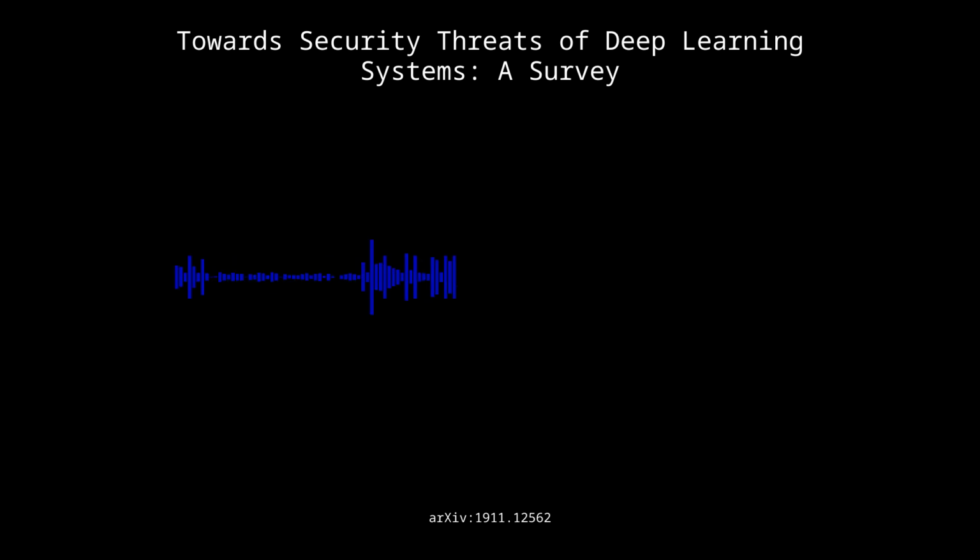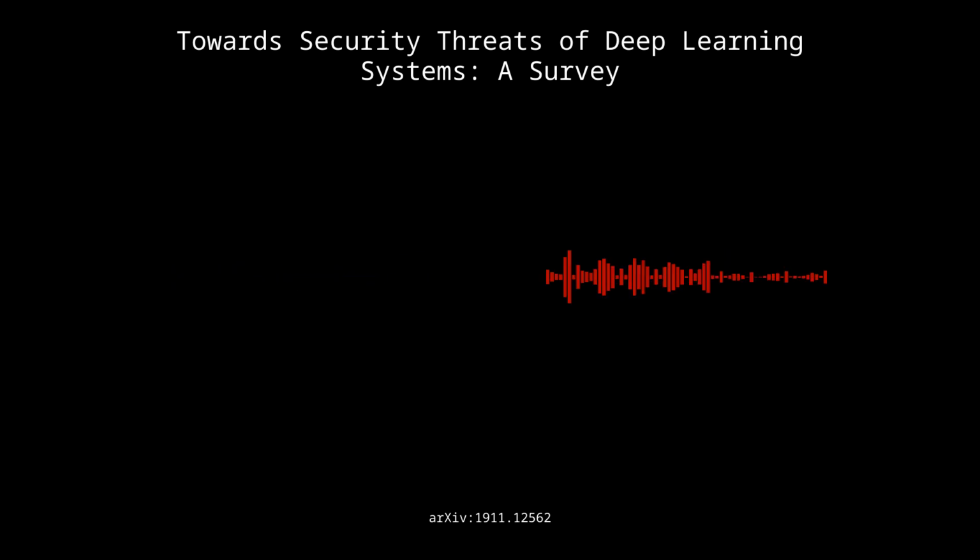Well, the paper talks a lot about data privacy techniques like differential privacy and homomorphic encryption. Oh, yeah, I've heard of those. So differential privacy basically adds noise to the training data in a way that still preserves the overall statistics but makes it harder to identify individual data points. Okay. And then homomorphic encryption lets you perform computations on the encrypted data without actually decrypting it. So you can train and make predictions without ever exposing the raw data. Exactly. It's like working with a shadow of the data instead of the real thing. Very cool. And much safer. Right. So it's all about making it much harder for attackers to extract that sensitive information.